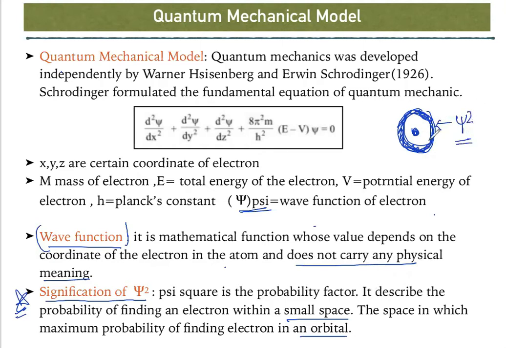So chi square tells about some region where we can find electrons present. There are so many regions, not only one region. There are many regions in the atom where we can say that the electron is found. Okay. So in the exam, they will ask you mostly about the significance of chi square, not the chi.